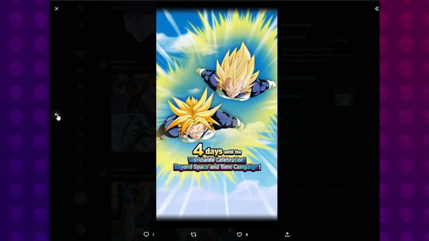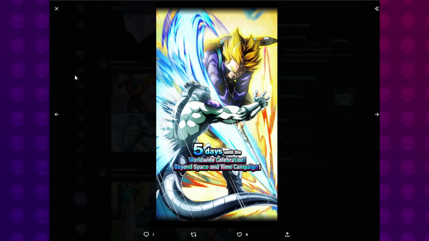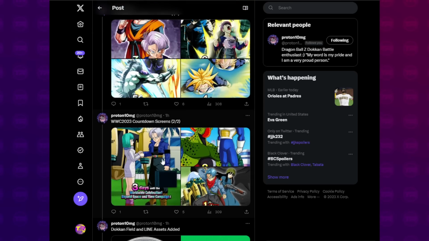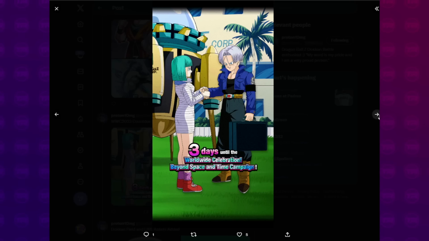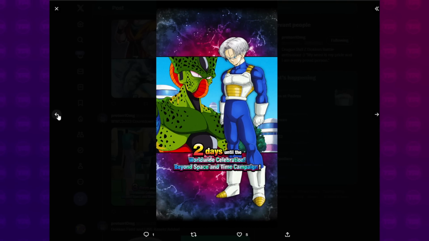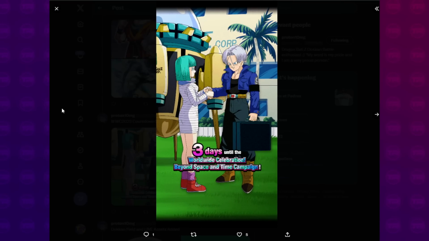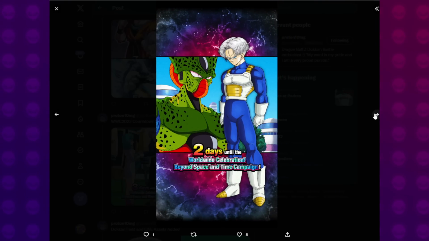Some people are thinking that we could be seeing a dual Trunks celebration. I've even thrown that out there. I mean, we can't say never. There's always a possibility, right? In the event that we do get a dual Trunks celebration, I wouldn't exactly be upset. Sure, it would stink that we don't get a Vegeta or something like that. But if we do get a full celebration regarding Trunks, I think it would actually be pretty cool. So yeah, would we get a Z end of Android Cell Saga Z Trunks for one and then a Future Saga for another? Who knows? But I just want to throw that out there.